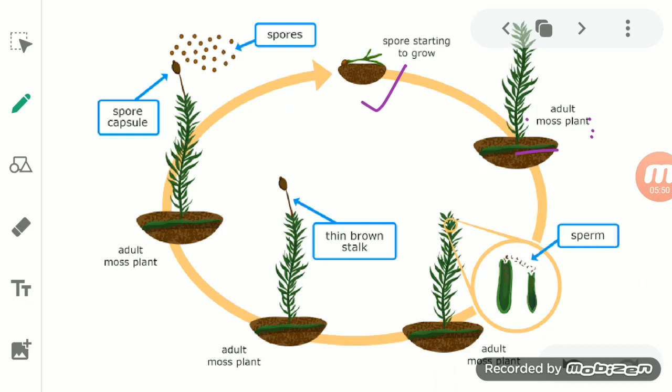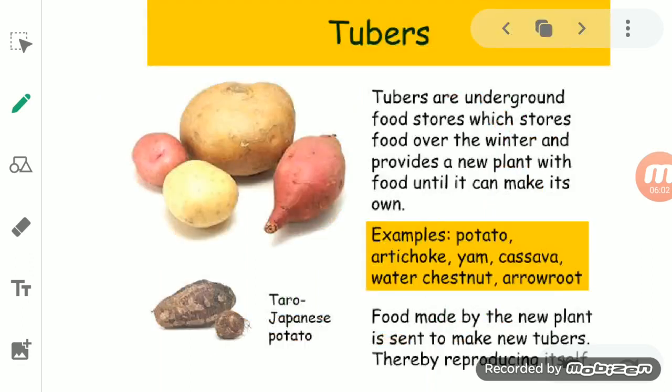Finally, this plant becomes an adult, and it will form its own fruit or seed, and that fruit will again form a lot of seeds. So a seed is responsible for producing a new plant. So the first mode of reproduction in plants is that they reproduce through seeds.